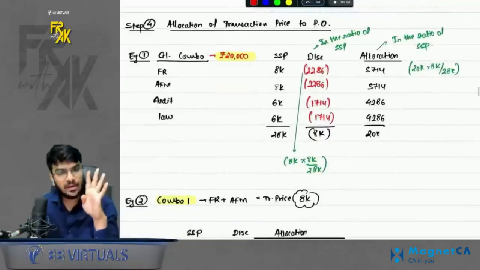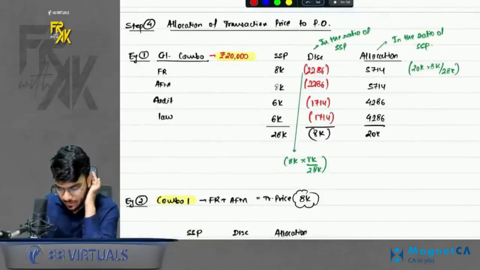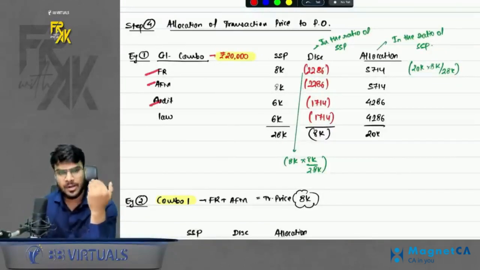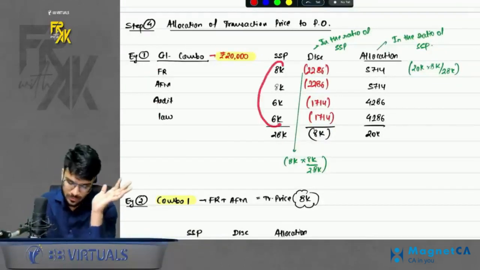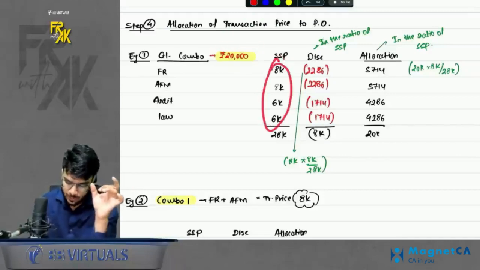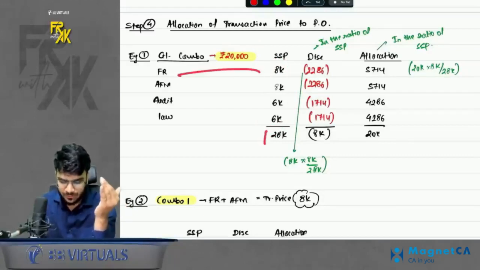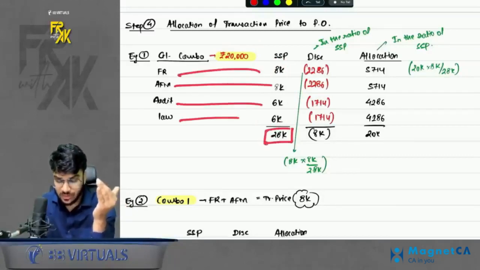Okay, so here there are 4 examples which you need to understand. Please have a look at my examples. You will understand all the concepts through this only. First, let's say I'm selling a combo of group 1, FR, AFM, audit and law. Assume that law is also there. So I'm charging 20,000 as a combo price. But the SSP is individually a little higher, of course. SSP means if I sold them individually, how much will I charge? So the total comes to 28,000.